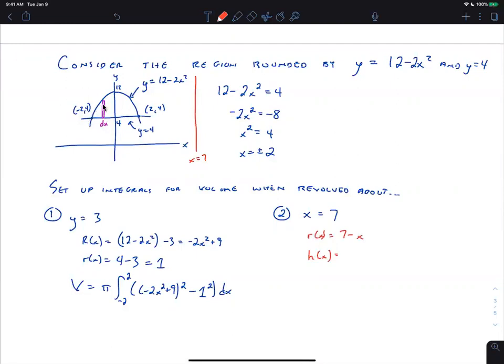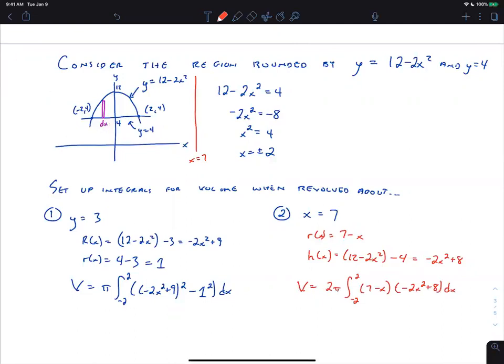H of x is the height of the rectangle. So we take the top y minus the bottom y. The top y is 12 minus 2x squared. The bottom y is 4. So we get that. The volume then is 2 pi integral r times h, and that's from -2 to 2.